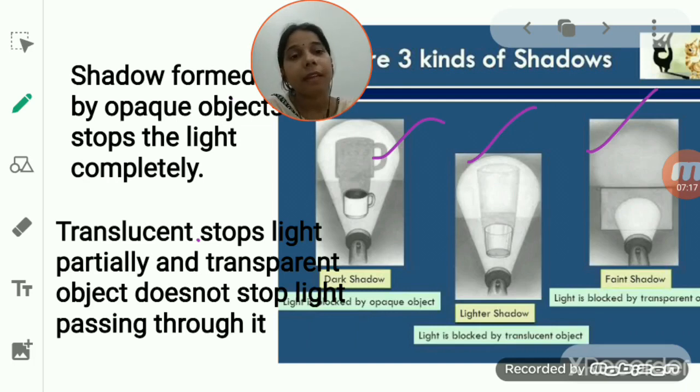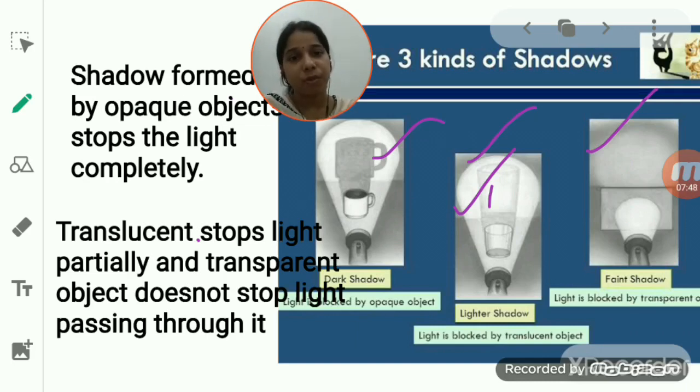What happens in the case of a translucent object? It allows some of the light to pass through it, so only a few light rays are stopped by the translucent object, and thus it forms not a very clear but a partial shadow.